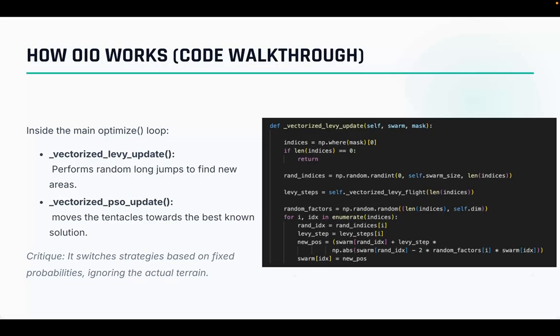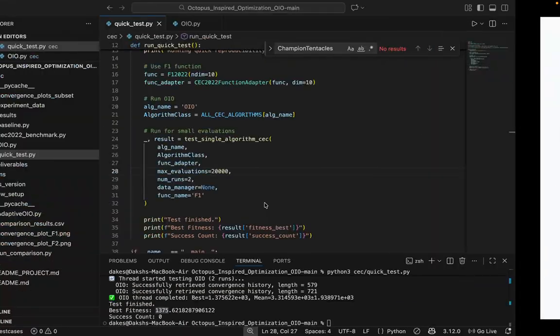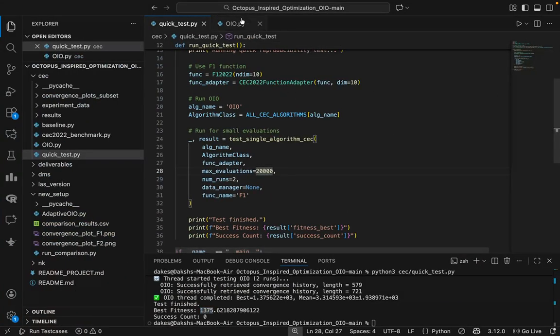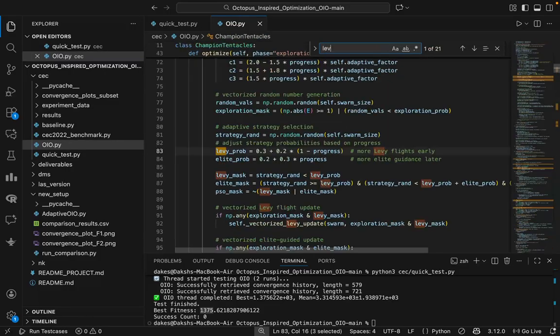Now that we had the code running, we could analyze how it works, and more importantly, why it was not good enough. The original OIO uses a probabilistic approach to decide between exploration and exploitation. So let me show you the original code. Here, let me show you how we decide on things. This is the optimize method in the champion tentacles class. This loop is basically the heartbeat of the algorithm. In every iteration, for every tentacle, it has to make a choice, right?